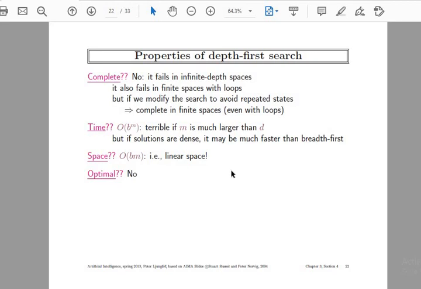Like completeness, it fails if the initial depth is unbounded, and also with a finite state of loops. In the same way, the time complexity is theta of b to the power m. For space, when we take much larger values, the density of the algorithm keeps increasing, and it is suitable with linear space complexity only. If we take more complex data, then this algorithm becomes more complex. As for optimality, in some phases it can be optimal, but finding the depth every time will be more time consuming also. So both algorithms have their advantages and disadvantages too.